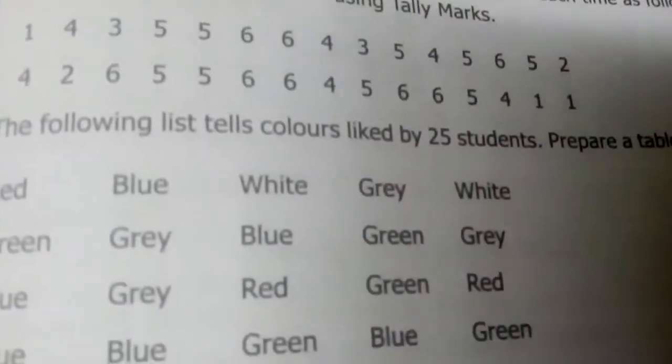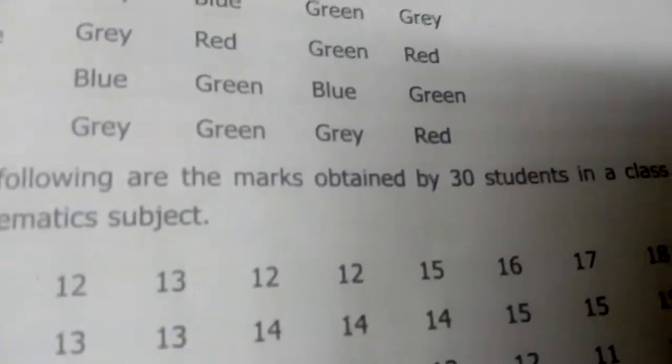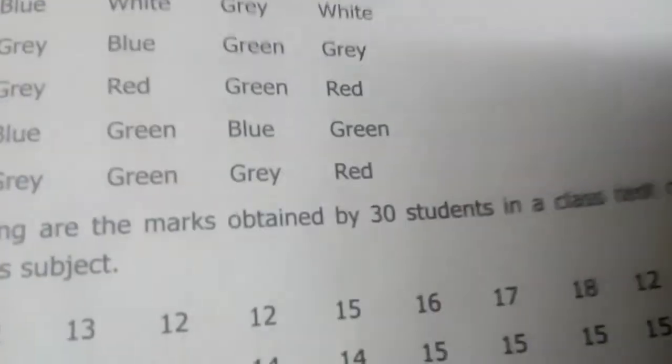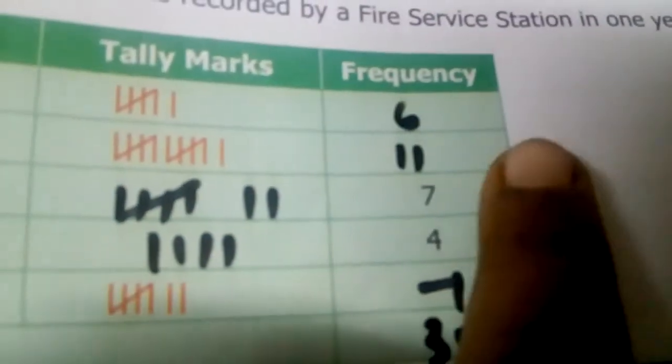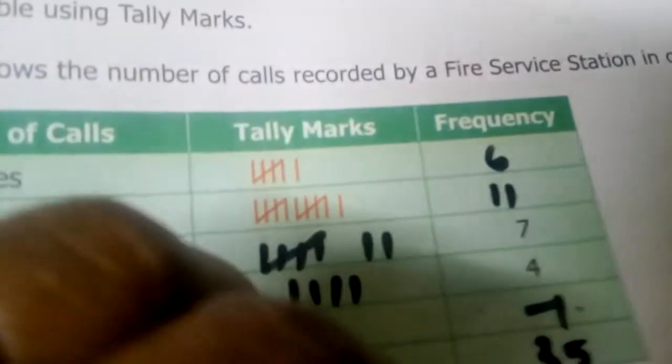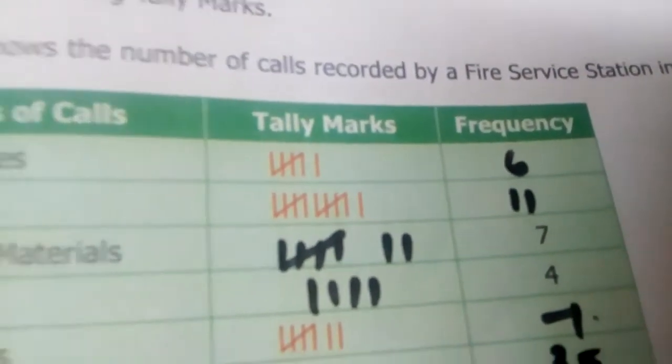The second question, third question and fourth question. For the second question I'll show you one sum, then you can do the third and fourth yourself, because it is very simple. Second sum alone I will show you how to do it. And in the last question, the fifth question, they have asked some more questions at the back of the page. Complete the table and answer the following question. Which type of calls are recorded the most? You can answer this yourself. Which type of calls is recorded most, you can say other fires, because that has the highest frequency. Is it clear? You have to answer the back questions. Is it clear, ma?